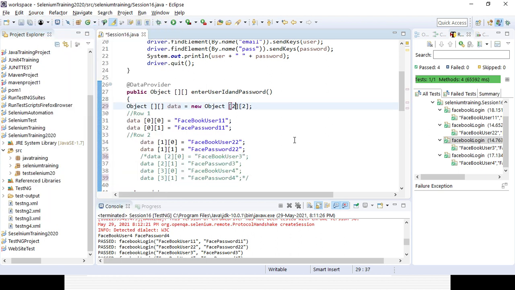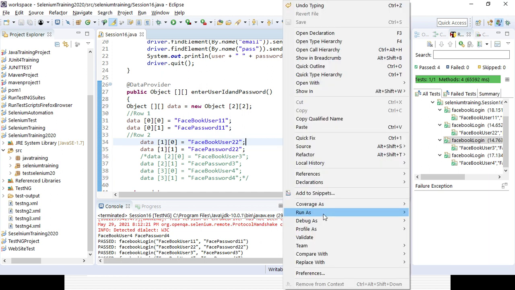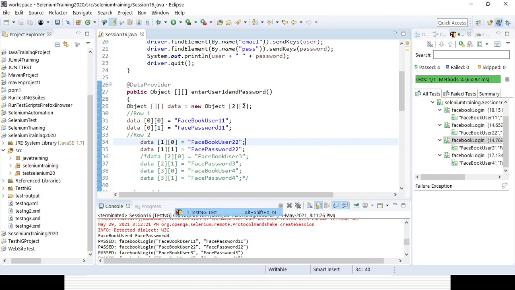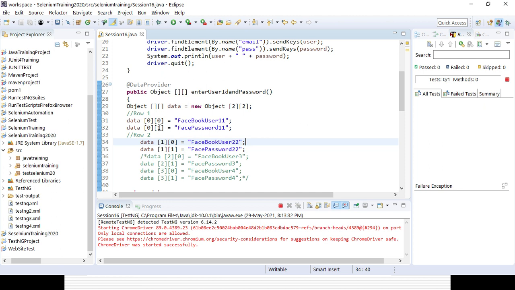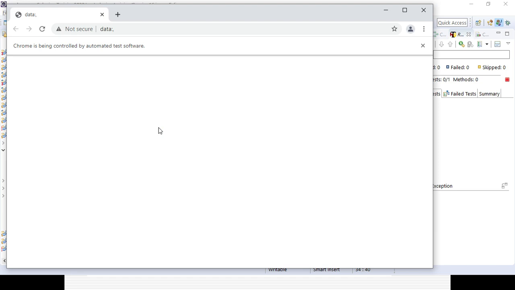Now if you save and run it, it will not throw any error, it will definitely run. The column you are not changing because your number of fields is the same. In case you want to add some field, then you need to change the column. Data 0 and the column will be 0, 1, 2, and you are adding 3. So it will run for 2 iterations.